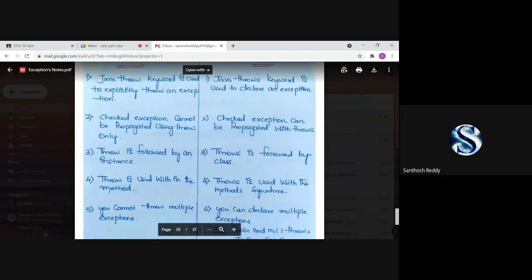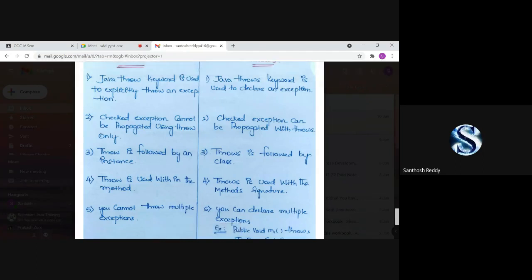Whereas here, throws is mainly followed by the class or methods. We are not going to write any class names with new, and we are not going to create any instances for that class.